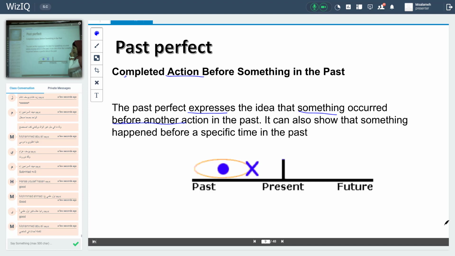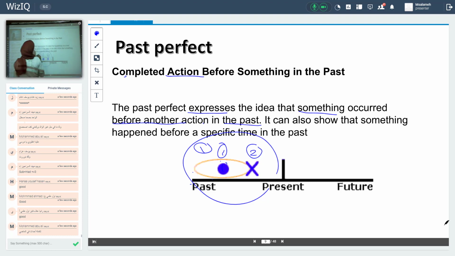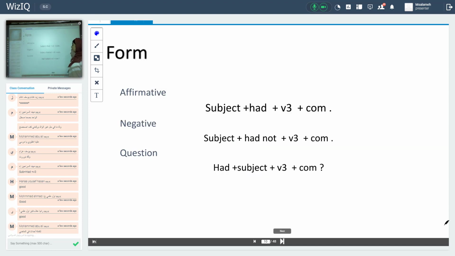Look at the diagram here. We have this number one, this number two. Action number one, action number two. Action number one happened before another action in the past. All of these actions happened in the past. But the first one happened and maybe is connected with the other action. It can also show that something happened before a specific time in the past. Okay, that's the definition of past perfect.